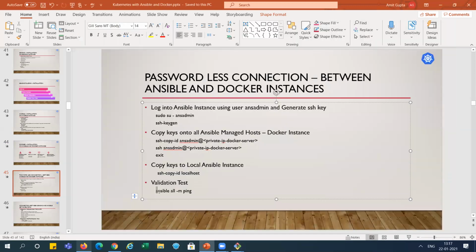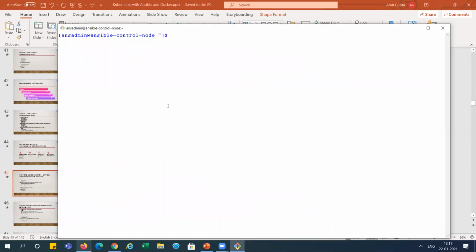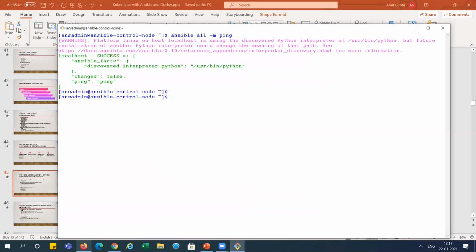Now I am just pinging using the ansible module minus m ping, and running it. It is showing localhost success because we have added only one entry, localhost, in the hosts file. So it is pinging this one. So our connection is okay, right? If we add that Docker machine in the hosts file also, then at that time it will also ping. We can ping that server also, the Docker machine.